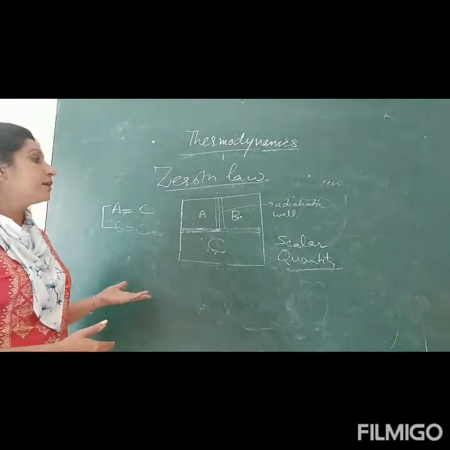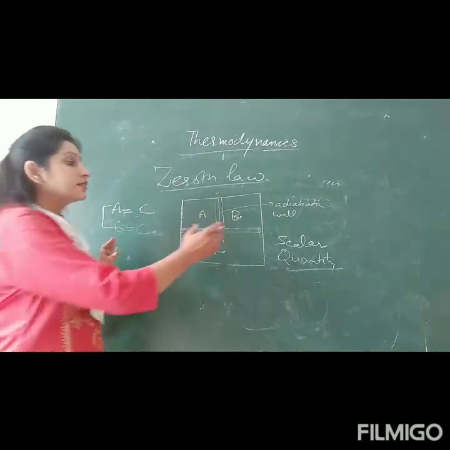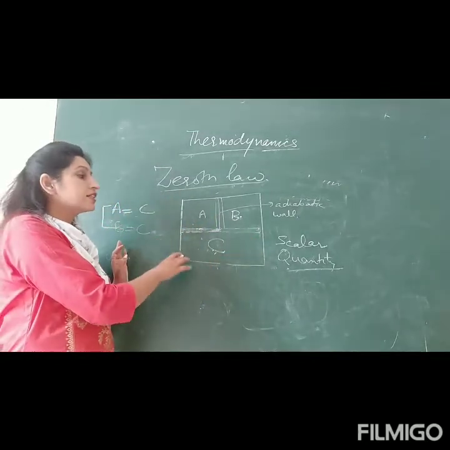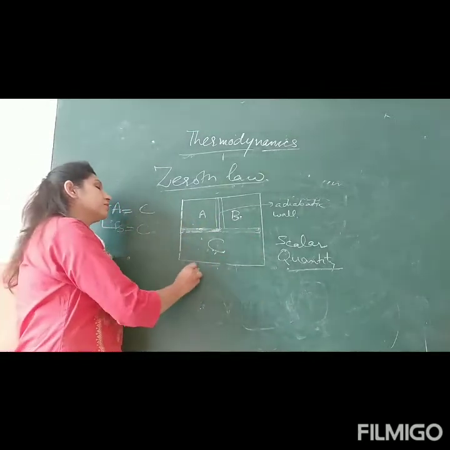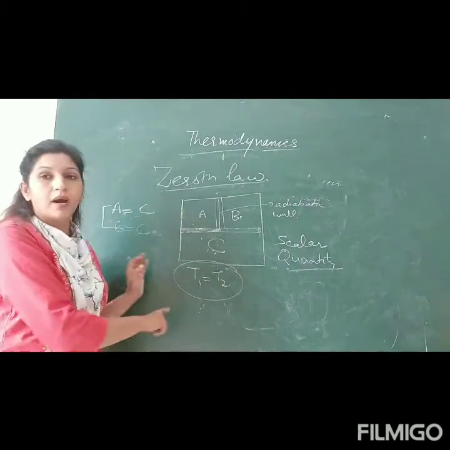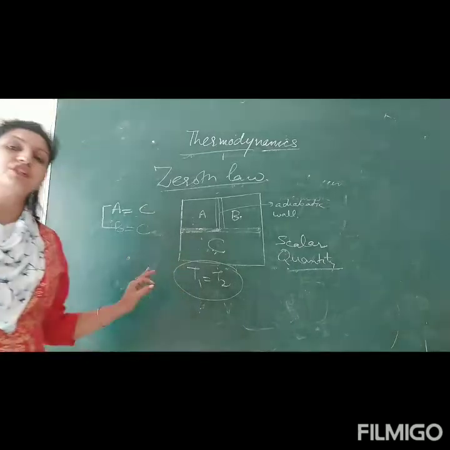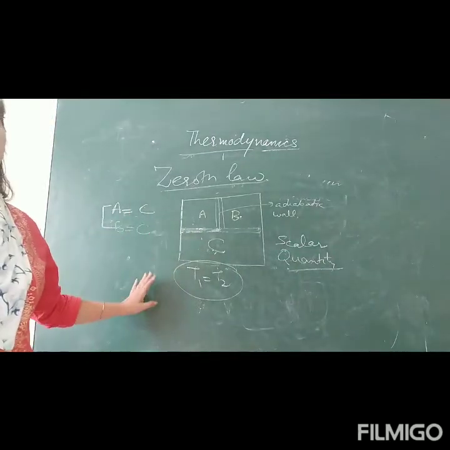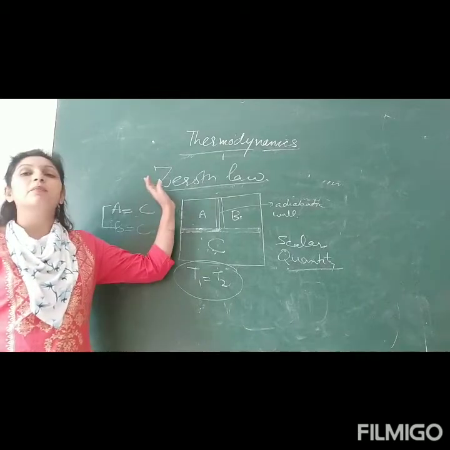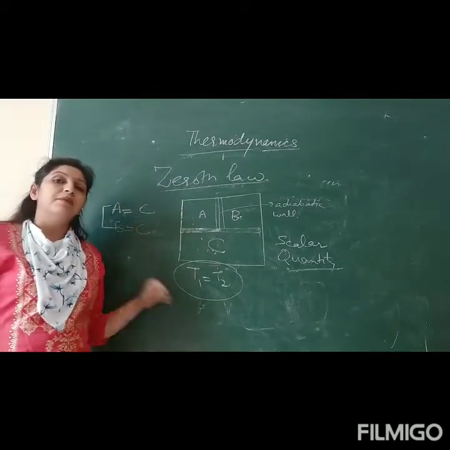This is how temperature is defined: a scalar quantity associated with thermodynamic systems, such that when T1 equals T2, this is the necessary condition, and this is the sufficient condition to prove that two systems are in thermal equilibrium with each other. Okay, so this is all about the zeroth law and the temperature definition.